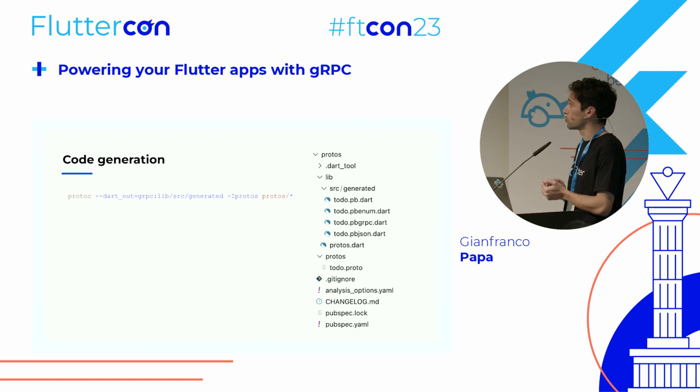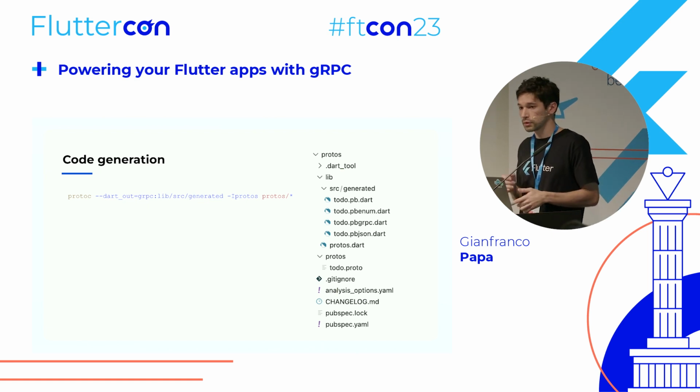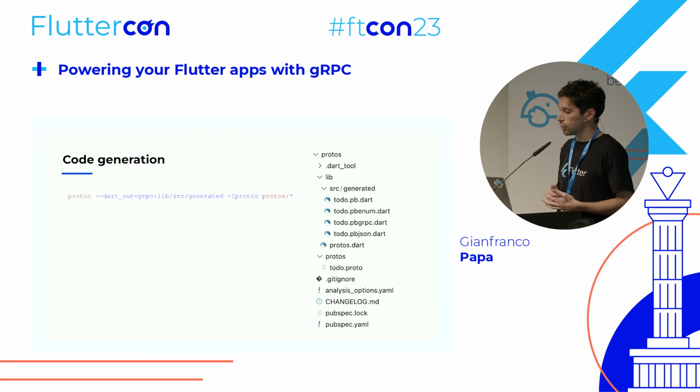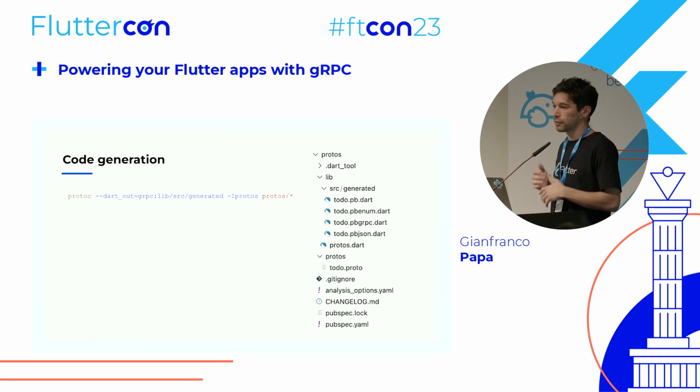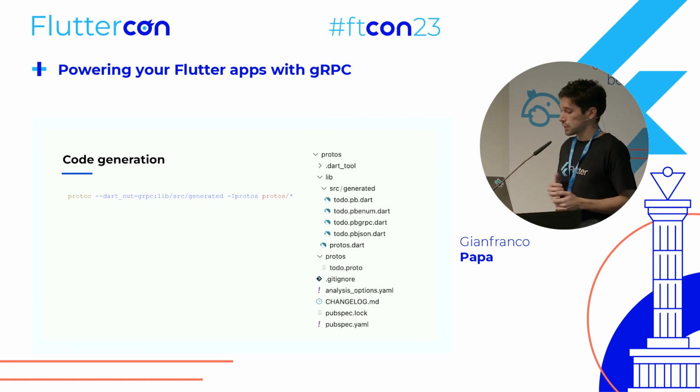Well, first, we will need to grab the whole proto files that I stored in the proto folder. We're going to see in the demo where it's located. But using the proto compiler, we are going to generate all of the necessary code. For example, in this case, Dart classes. We will have, for example, a to-do.dart, and there you will have all of the normal methods, such as the constructor, the copyWith, and all of the normal methods that we define in a model. And then we also have the services that will be auto-generated. So all of the things that we were talking about, like server-side streaming and so on, we'll have those methods available to communicate with the server.